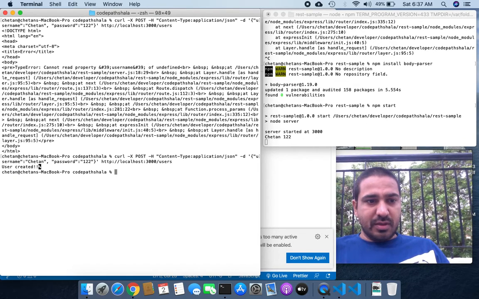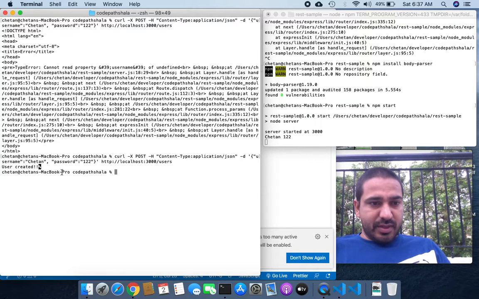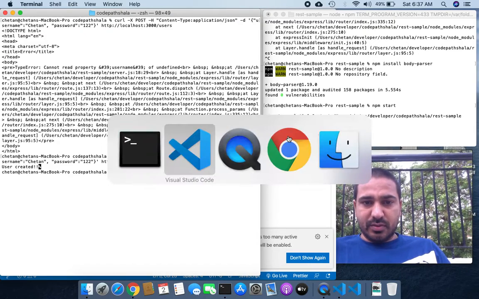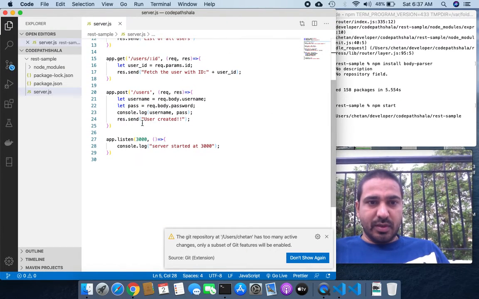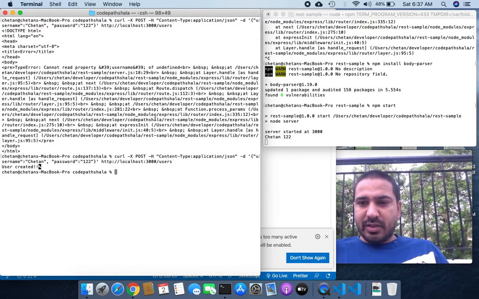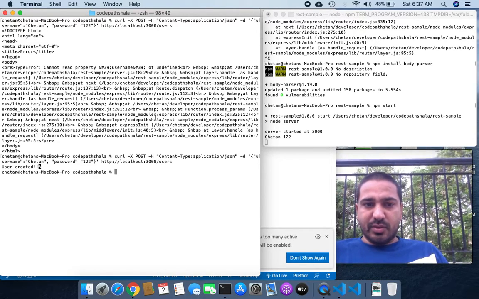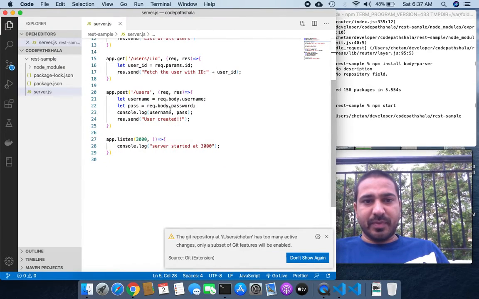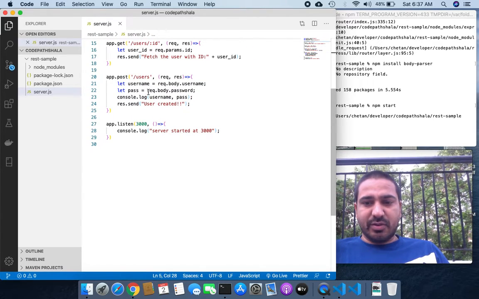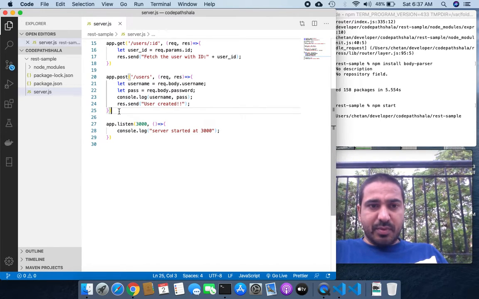This is showing user created, and also showing the username and password here at the console. This is coming from this code: I have console logged username and password and sent user created. If you want to create an actual user in a database, you can write your insert query here. Just connect the database above, write an SQL query and pass that here. So this is the POST request.